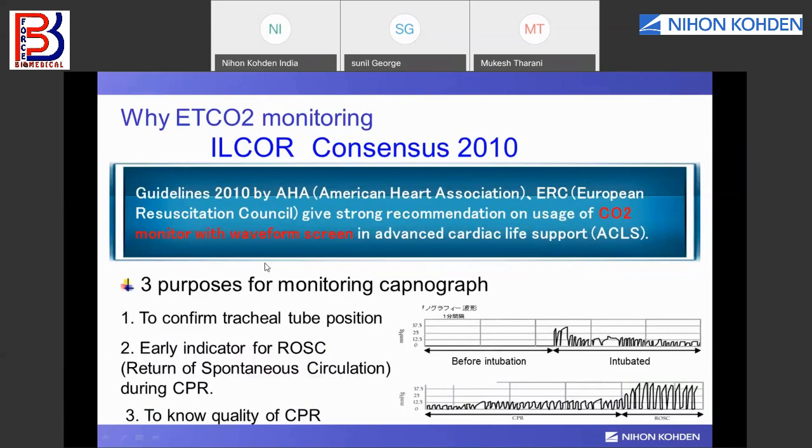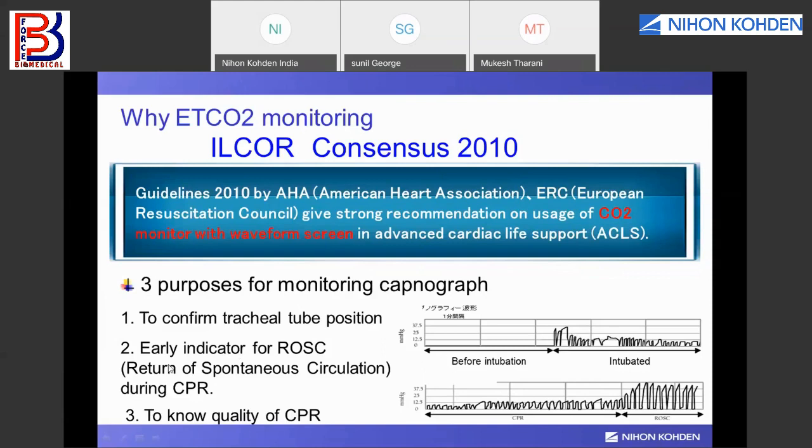There are other main purposes of monitoring capnography. The first is to confirm tracheal tube position. In an emergency situation, in the ambulance or in trauma care, the patient needs to be intubated. EtCO2 is the only parameter which will tell you that the patient has been intubated and has been well intubated.